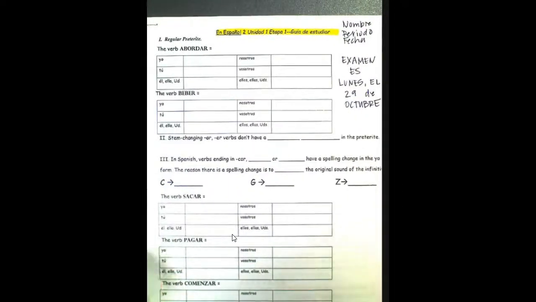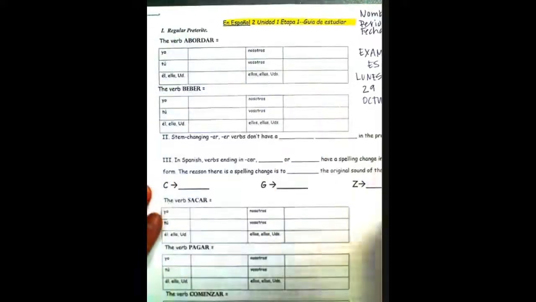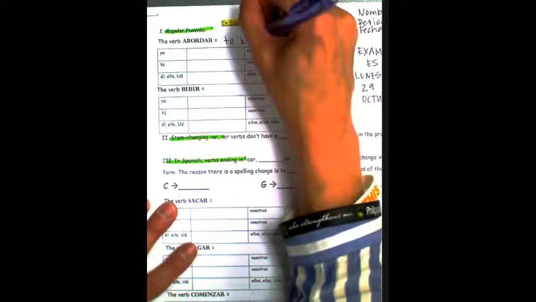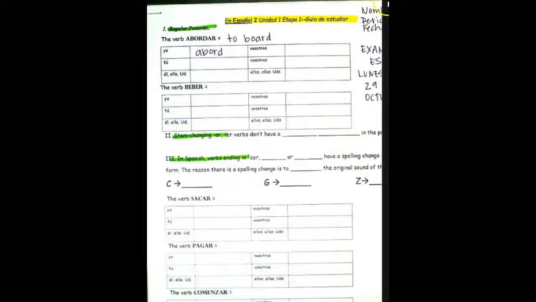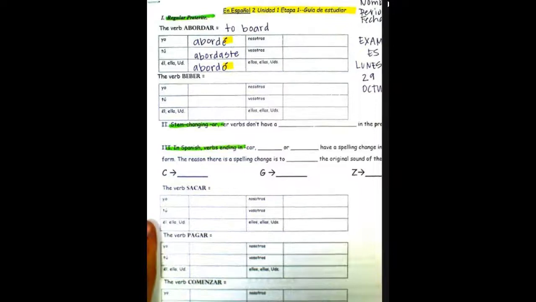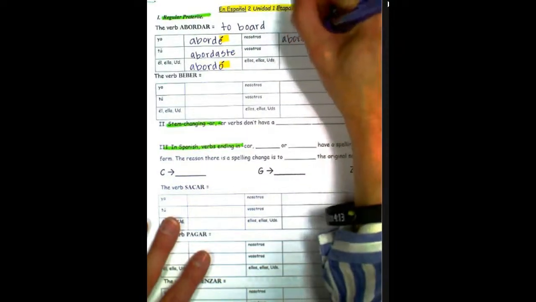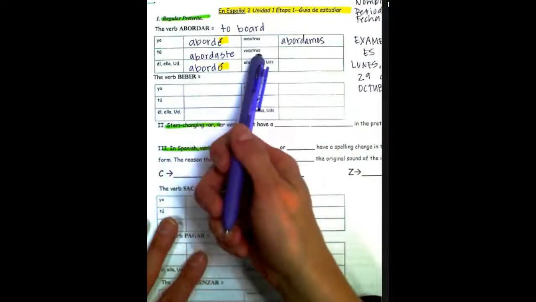Okay, this is all to help you be preparados para su examen de Unidad 1, Etapa 1, Guía de Estudiar. Remember to highlight the titles to make it easier to see. We start with the regular conjugations for AR verbs in the preterite, and you have é, aste, ó, amos, asteis, aron, and then remember to highlight the different accents.